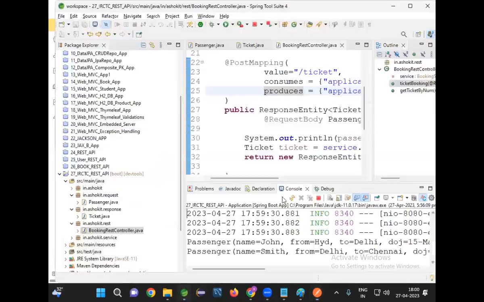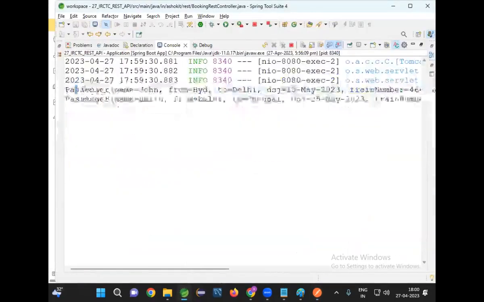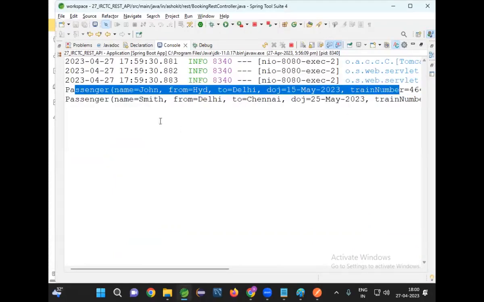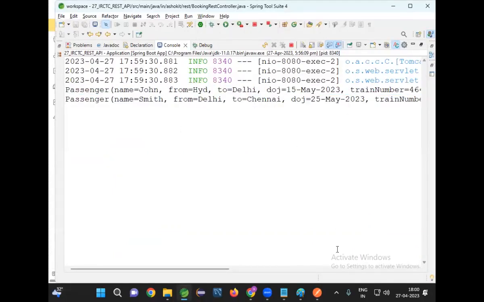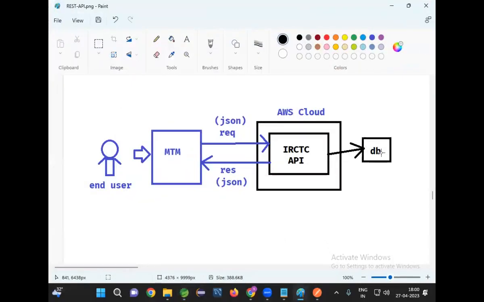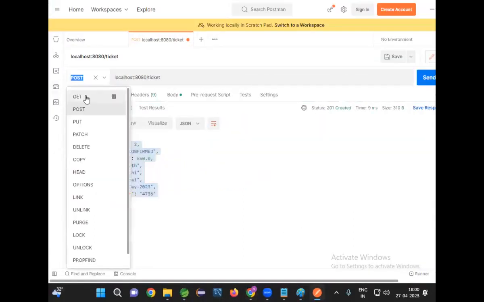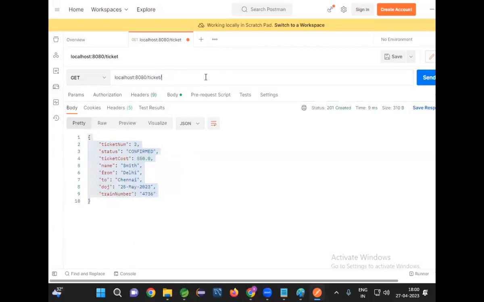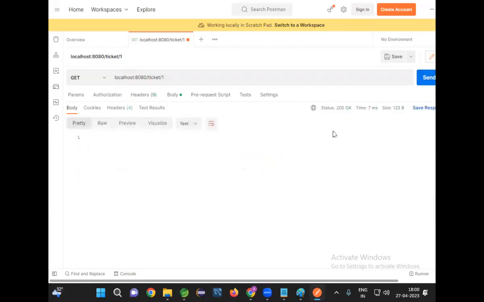Go to the console and check. First passenger data received, and second passenger data also received. Now two tickets are booked and stored in the database. In our scenario, database means map. Now go to the get request, /ticket/1. Who is the first record? Send. Now when I send it, 200, okay.